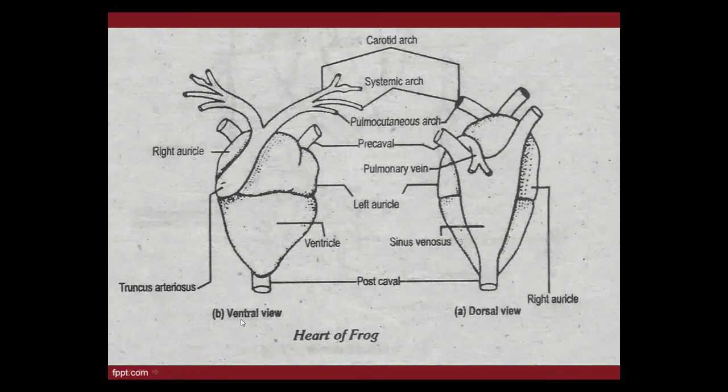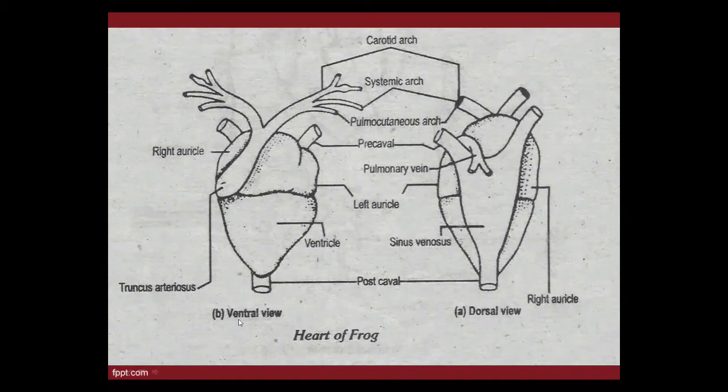Ventral, beta: the word is derived from the Latin word venter. Venter means belly, the front surface of the body, because we have a belly at the front of our body. Like that, frog has a ventral view.